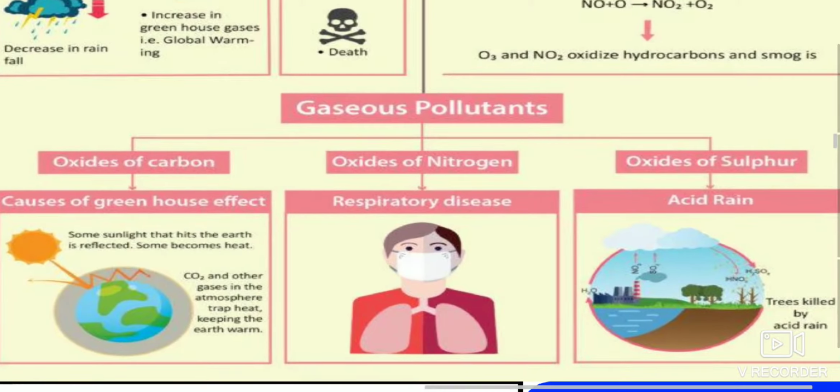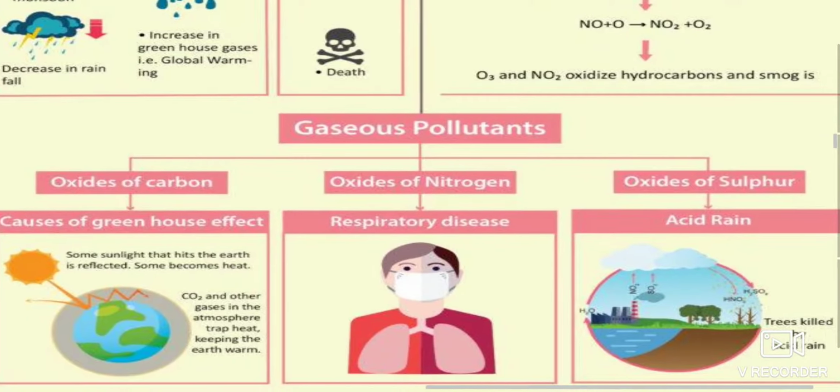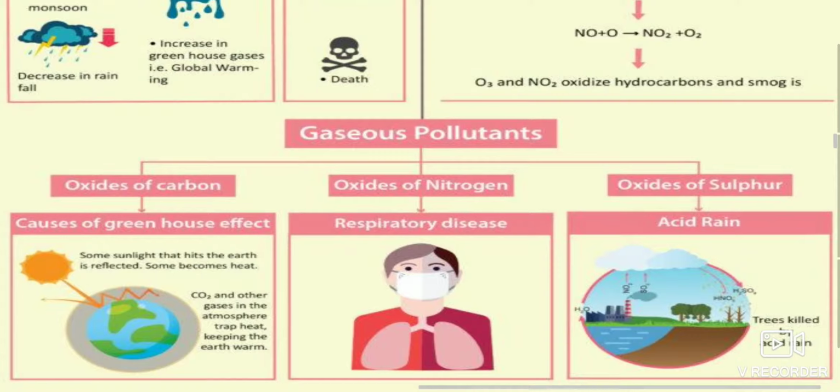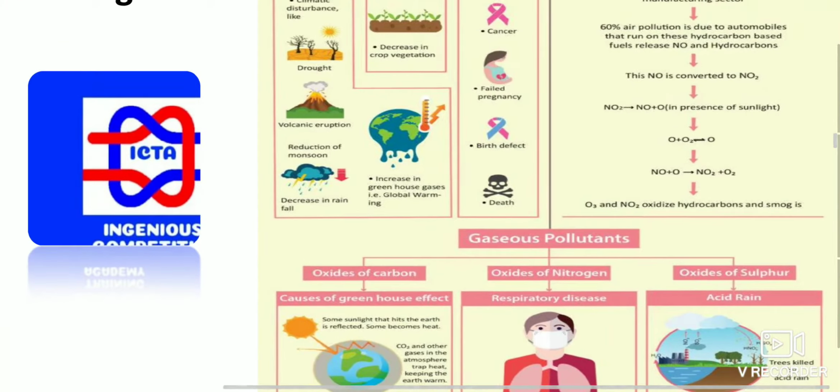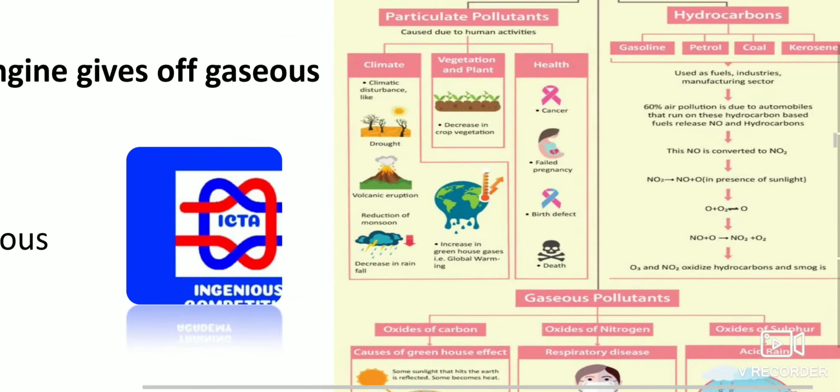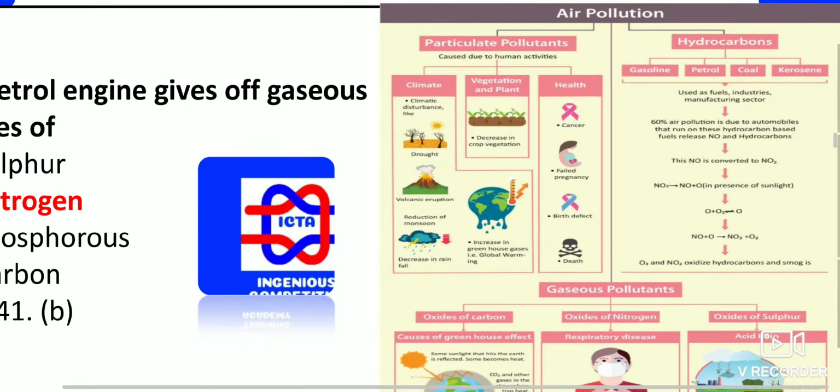See, gaseous pollutants: oxides of carbon, oxides of nitrogen, oxides of sulfur. These are the three gaseous pollutants. Oxides of carbon directly cause the greenhouse effect. In the case of nitrogen, respiratory diseases. Oxides of sulfur cause acid rain. We knew that nitrogen dioxide as well as sulfur dioxide are the main reasons for acid rain formation.